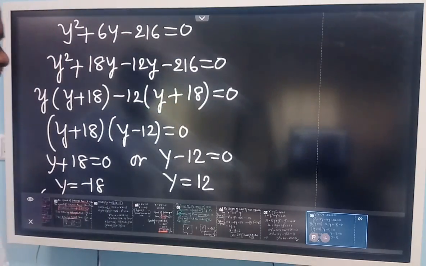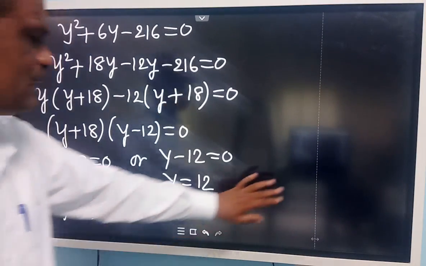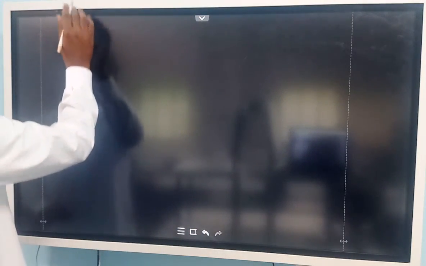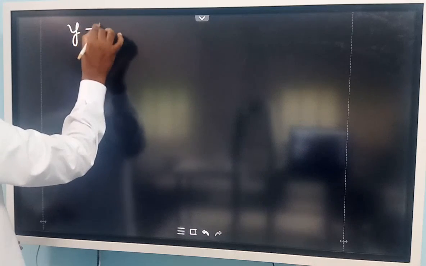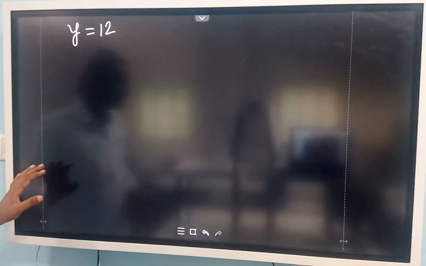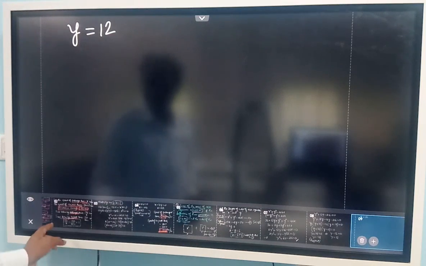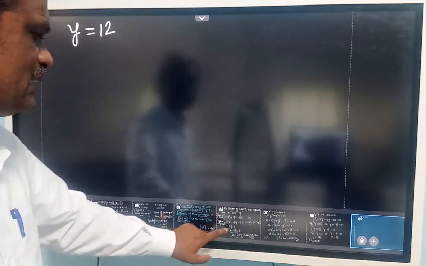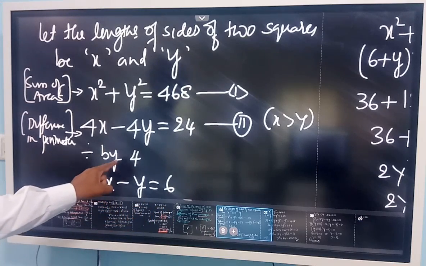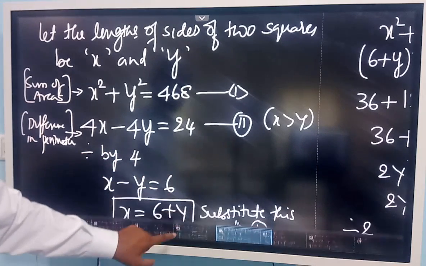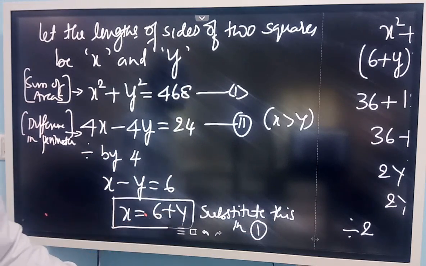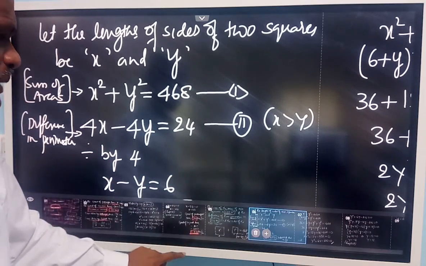So come to this, y is equal to 12. We can accept that. Now tell me, how to find the x value? You can see here, we found x is equal to 6 plus y.